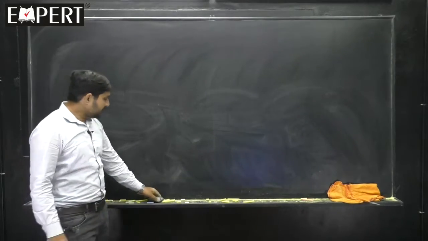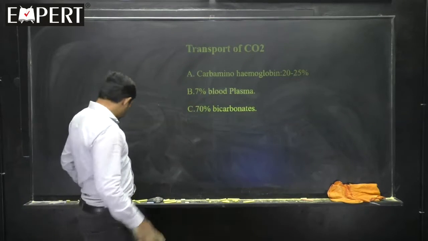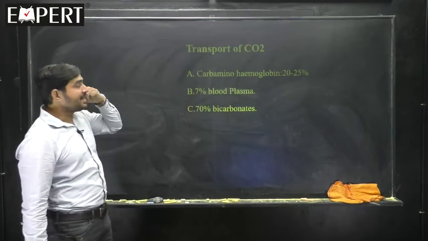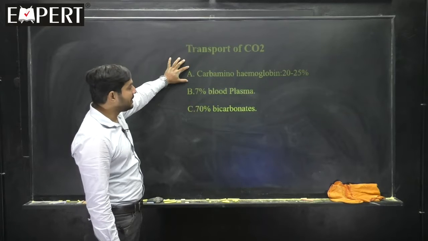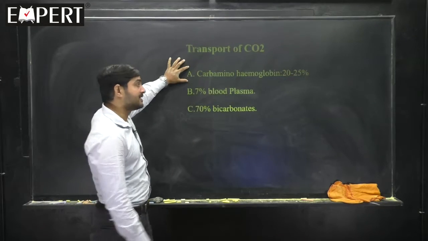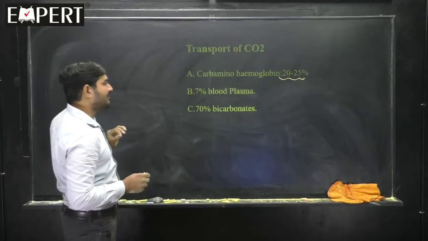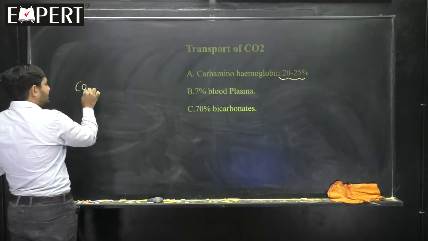Yes, now we are moving on to the transport of carbon dioxide. How is it transported? See here. It is transported in 3 ways. One is in carbamino hemoglobin, 20 to 25% carbamino hemoglobin. And what is the meaning of it? I will tell you. See here now. Carbon dioxide